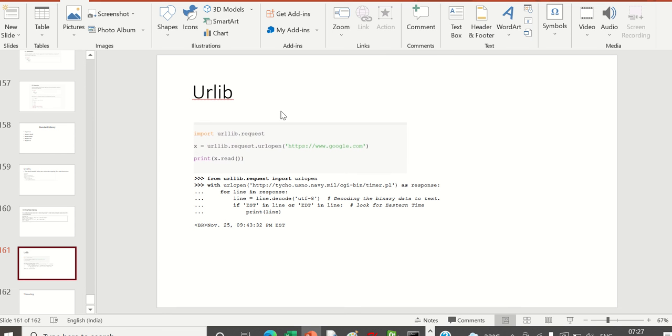This is one thing where you can access urllib. urllib is a package that will help you access websites from Python.